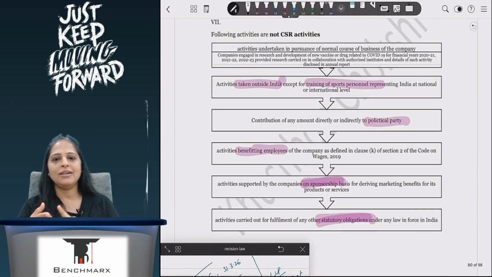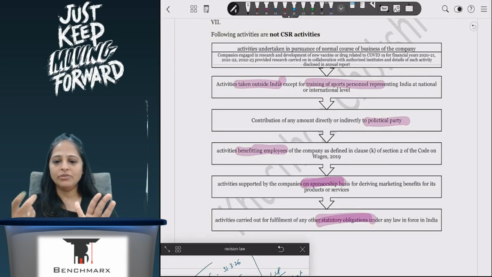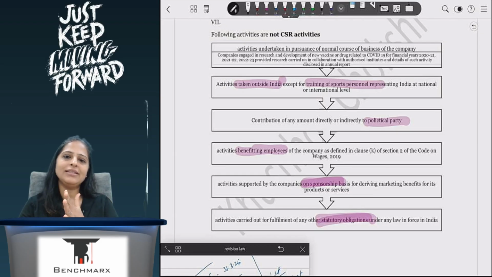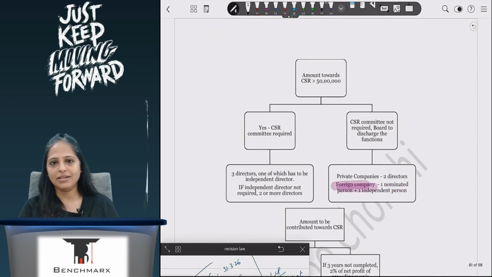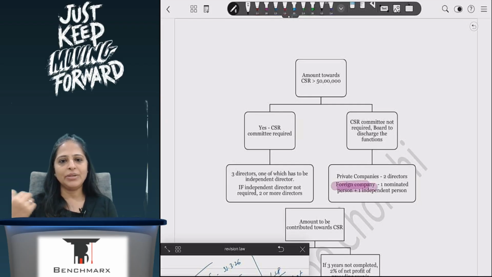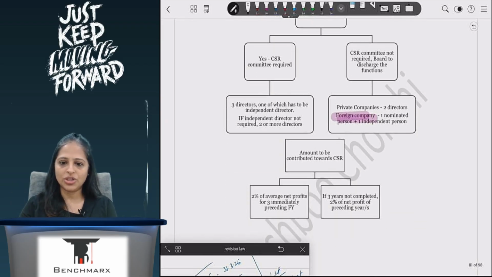Activities which are not CSR: if it is for my own business, if I'm giving to a political party, I'm spending outside India, I'm doing it for the benefit of my employees, I'm doing something which is a statutory obligation, or I'm doing any sponsoring event, then in that case it is not CSR. Now, when I calculate 2% of the average profits, if the amount is more than 50 lakhs, then I need a CSR committee, which is of 3 directors, 1 independent director. If I don't have, then 2 directors. If I don't have a CSR committee, the board of directors can discharge the function.